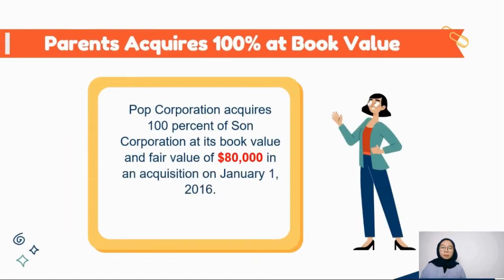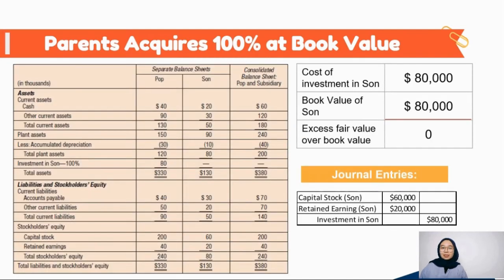For the first condition, parent acquired 100% of subsidiary at book value. Let's take an example. Pop Corporation acquired 100% of Sun Corporation at its book value and fair value of $80,000. There will not be an excess value from this transaction because cost of investment and book value are the same. Investment in Sun will appear in the separate balance sheet of Pop but will not appear in the consolidated balance sheet. We must eliminate the investment in Sun account and the stockholders' equity accounts of Sun because they are reciprocal, and we add up the other accounts.